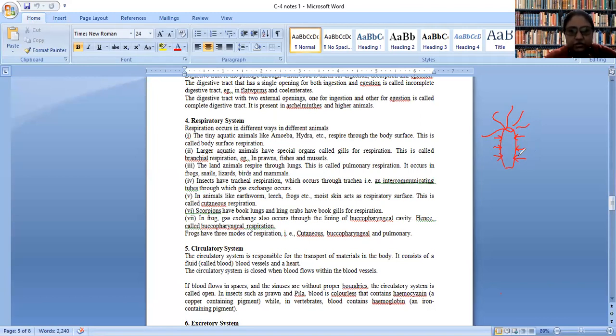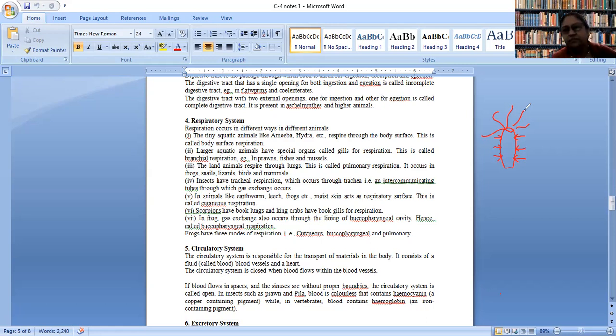This is called the body surface type of respiration. But as the size of the animal increases, the number of cells in the body increases.